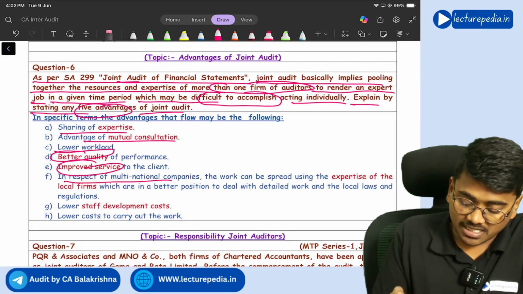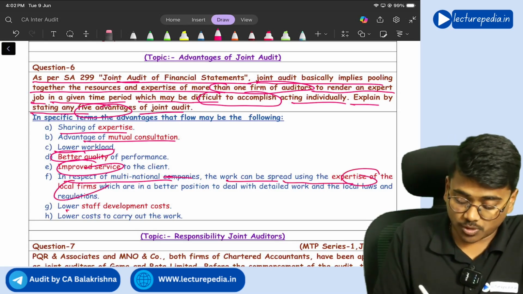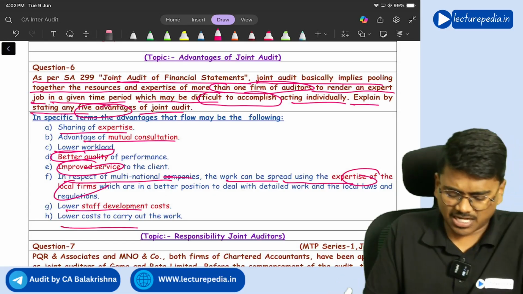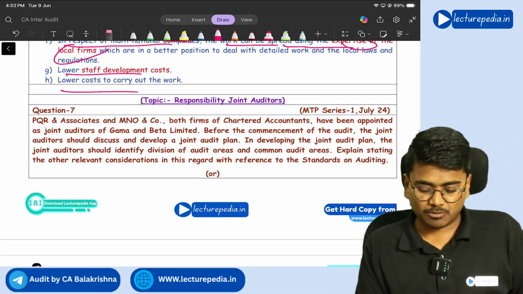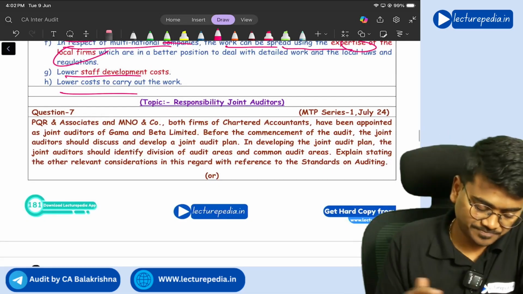In respect of multinational companies, work can be spread using expertise of local firms, lower staff development cost, and lower cost to carry out the work. All those are the advantages of joint audit.